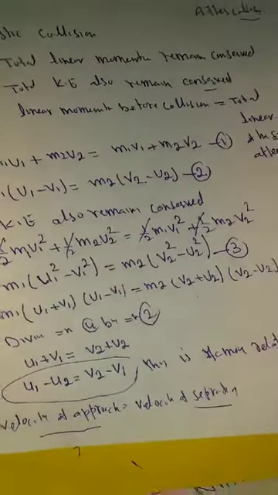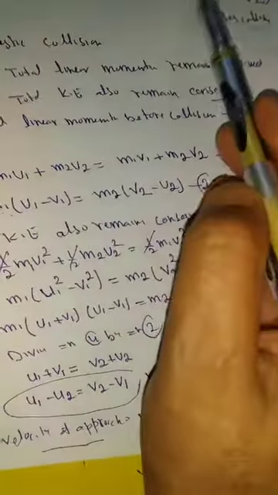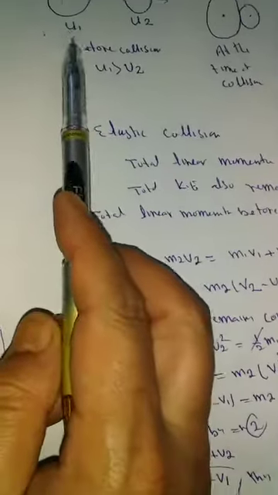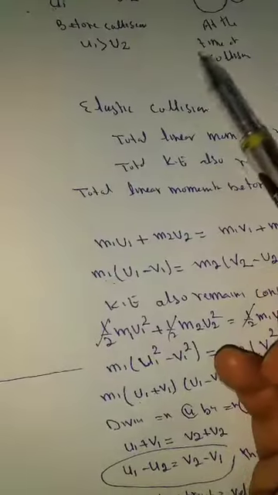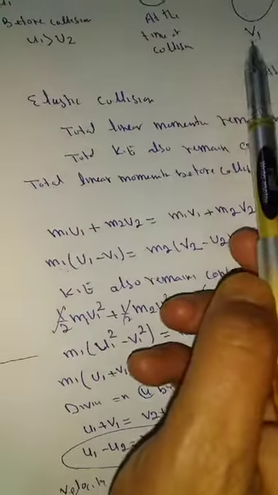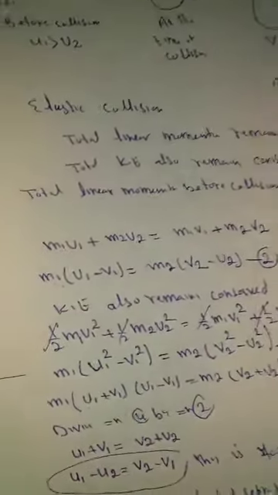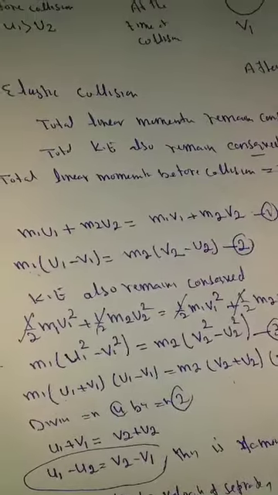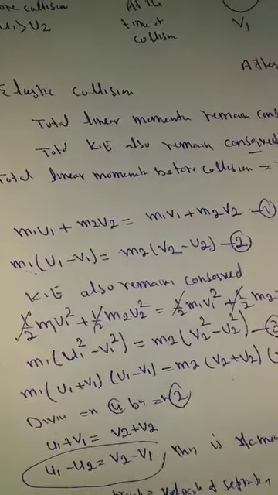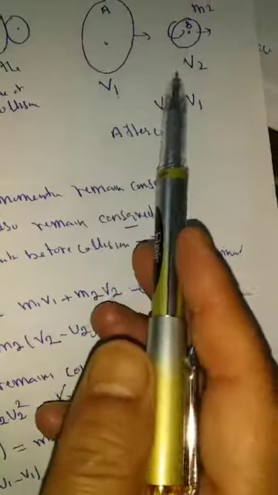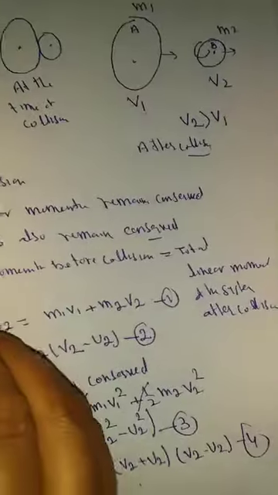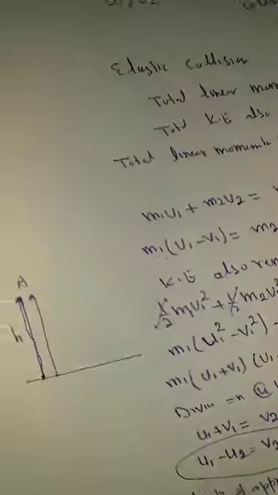But our aim is also to find out the velocities after collision, v1 and v2. We know u1, u2, m1 and m2, all these quantities. That means we have to find the velocity of the two bodies after collision, v1 and v2. u1 and u2 are the velocities before collision, and these are the velocities after collision. That means in order to find this, I will write here.